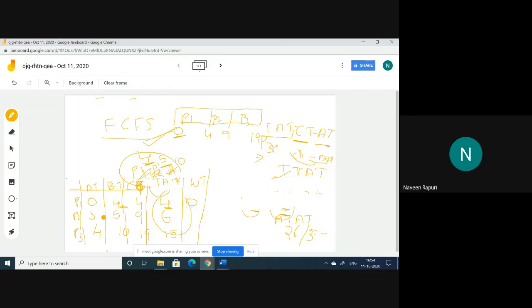Coming to P2, the turnaround time is 6 and the burst time is 5. That means it waited for 1 millisecond. The measurement may not be specified. If the question is in the examination, most of the cases they mention milliseconds only, because within a second we can execute millions of instructions.